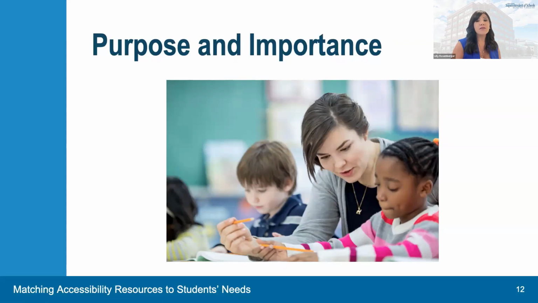In the process of developing its comprehensive assessments to measure students' knowledge and skills as they progress towards college and career readiness, Smarter Balanced in California recognized that the validity of assessment results depends on each and every student having appropriate accessibility resources when needed, based on the constructs being measured by the assessment.